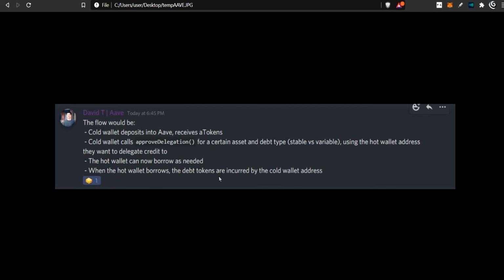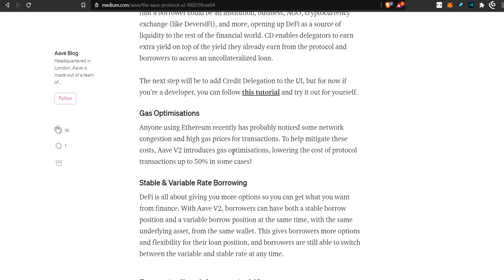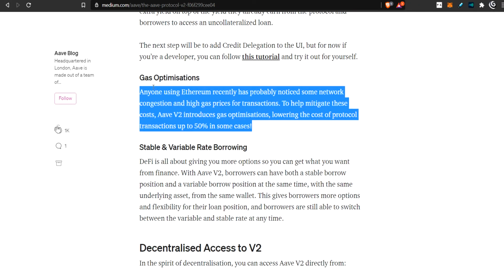So now I'm not exactly sure why they need a token for this, but that's what they're doing. Okay. So this is one of the answers I got from the support group in the Discord. So I suggest you go there and check that out as well. So moving on.